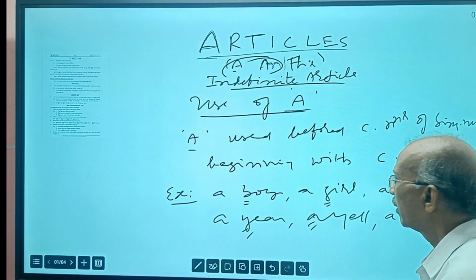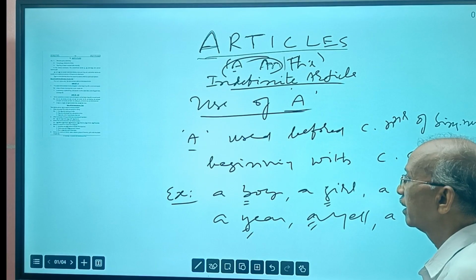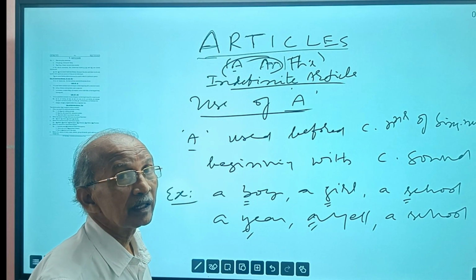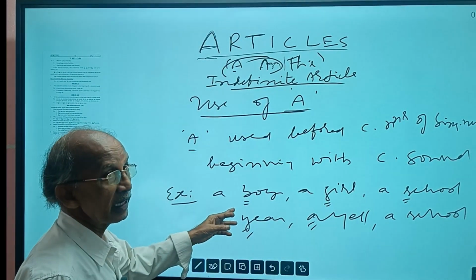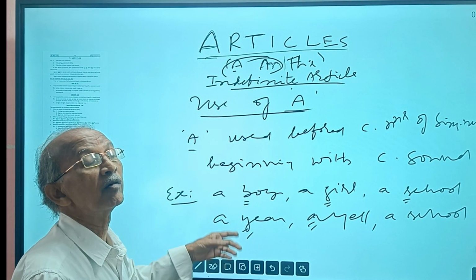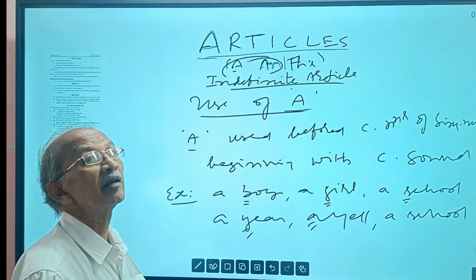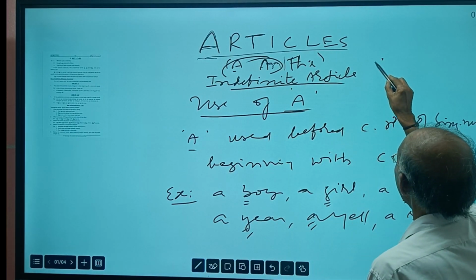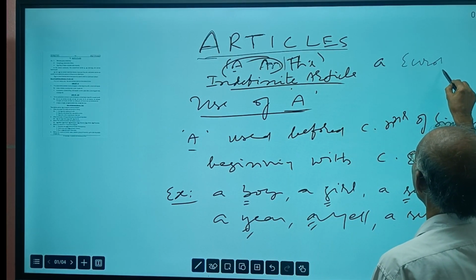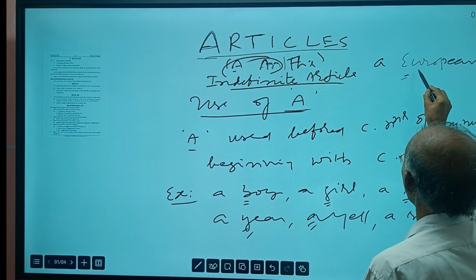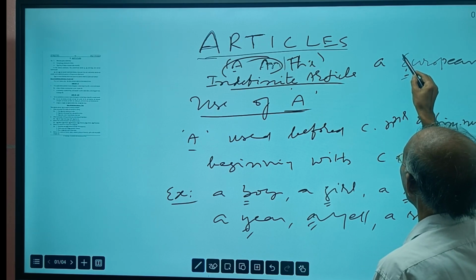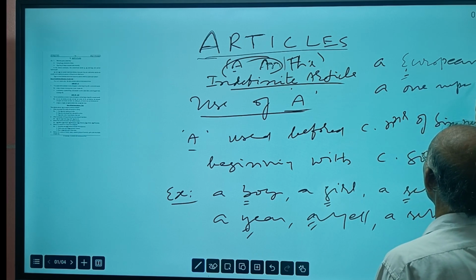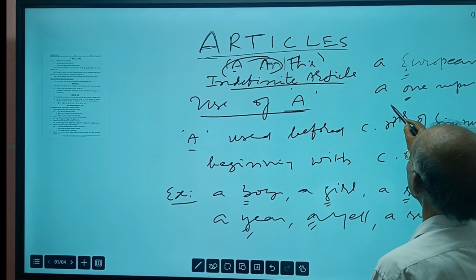No problem. Whereas here, some vowels also give a consonant sound. That you have to remember. So actually we have to use a in place of an. Like this: a European, it begins with a vowel but gives a consonant sound. A one rupee note, begins with a vowel, gives a consonant sound.